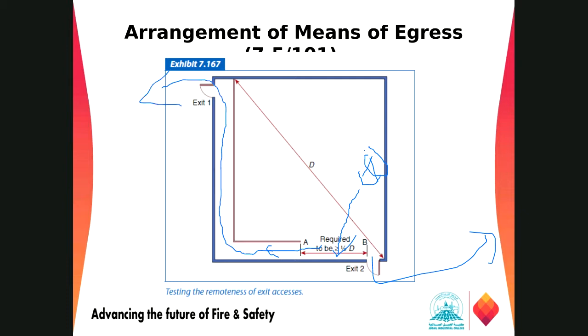It will take more time to reach outside of the building from this exit access. This is why we have to take care of exit access from this location all the way to this side, at half the diagonal distance.